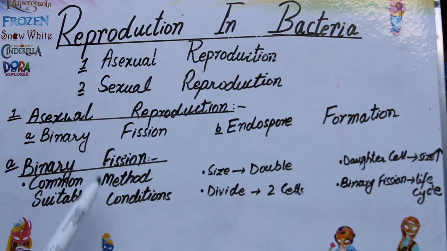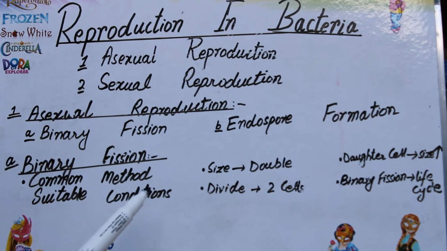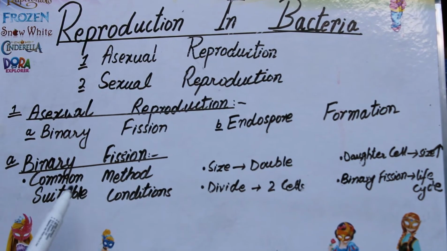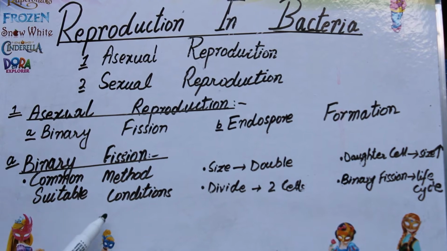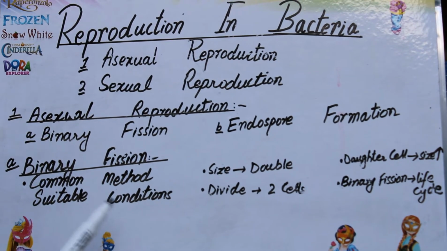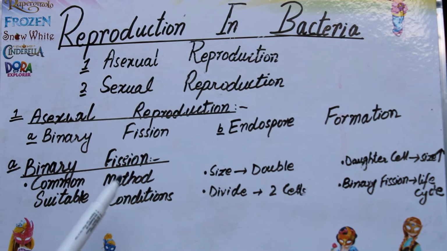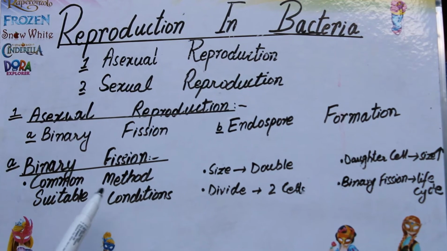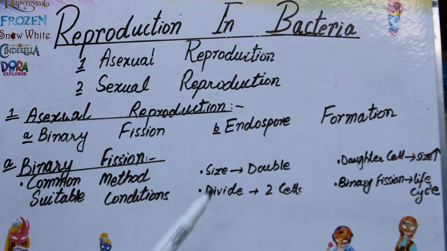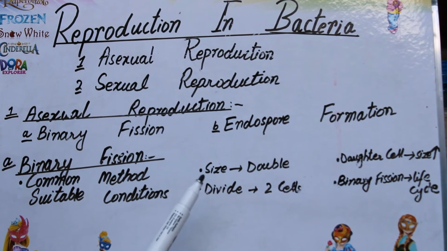Binary fission is the common method of reproduction in bacterial cells, and it takes place when the conditions are suitable for the bacterial cells. It means that they have the nutrients and all the required material for the fission of their cells. First of all, the single cell, which is the parent cell, is present.